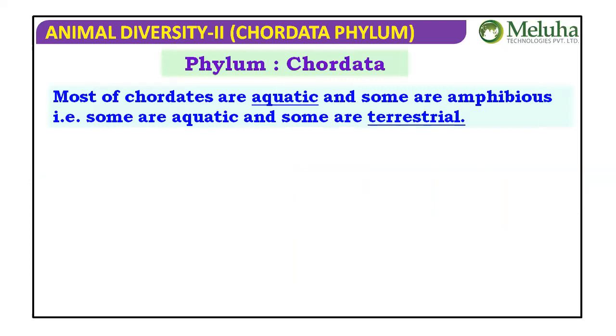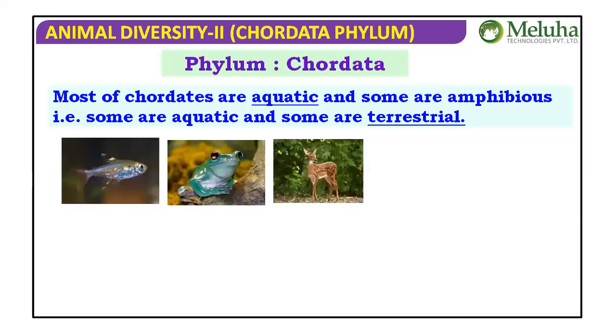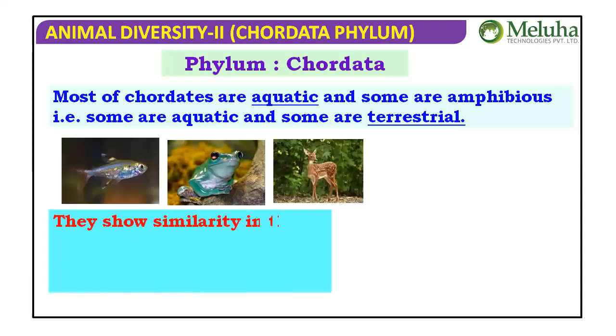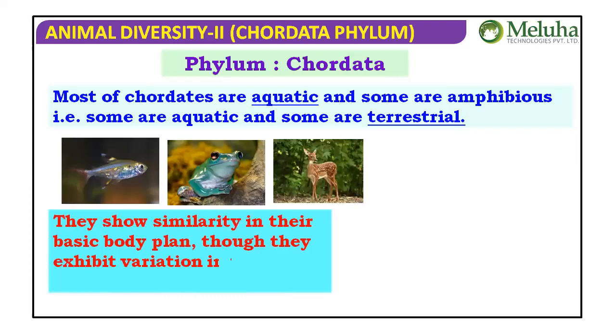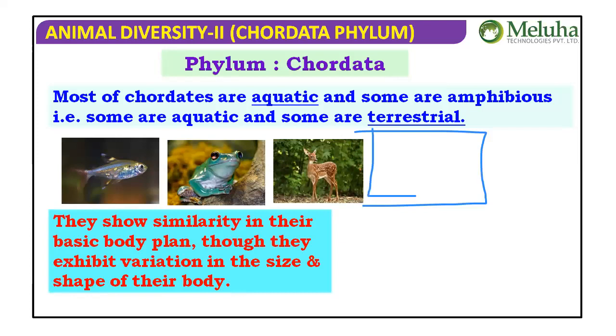Fishes are aquatic, frogs are amphibious. Then reptiles, aves, mammals are terrestrial, particularly aves are aerial, they can fly. So various organisms are there here. Though variation is there, you can see a fish, a frog, a deer, a human, whatever, they have a similarity in their basic body plan. So they exhibit variation in the size and shape of their body.